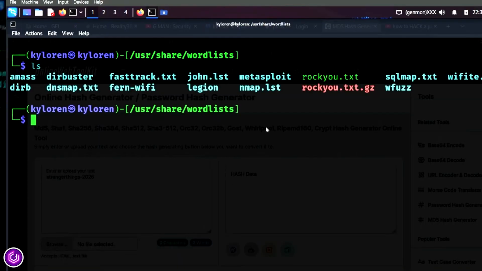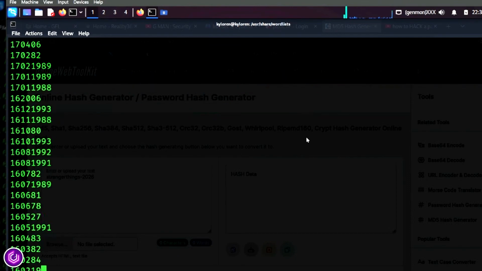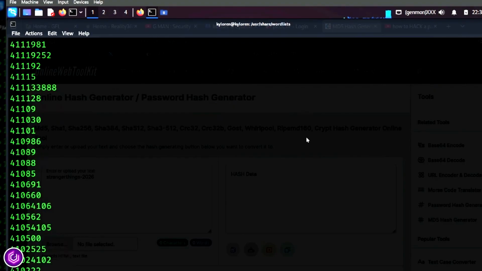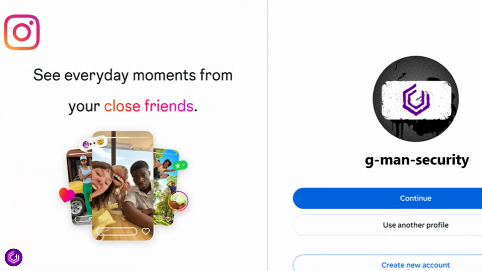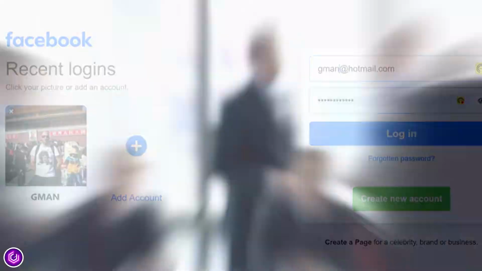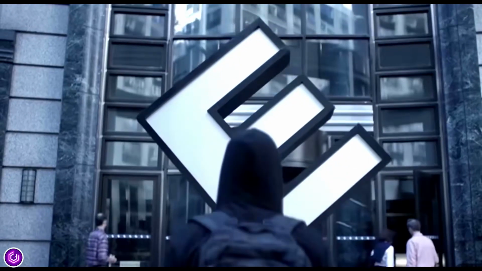A word list is simply a massive collection of passwords. Some contain millions, others billions of entries. Word lists are built from real data breaches, common patterns that people use, names and dates that are personal to you, and reused passwords across websites. Attackers don't guess randomly. They calculate what humans would actually use.